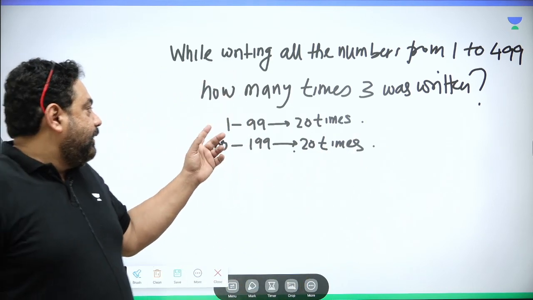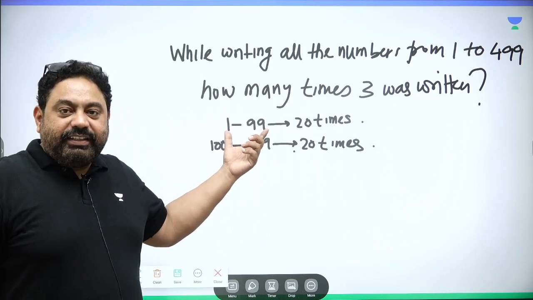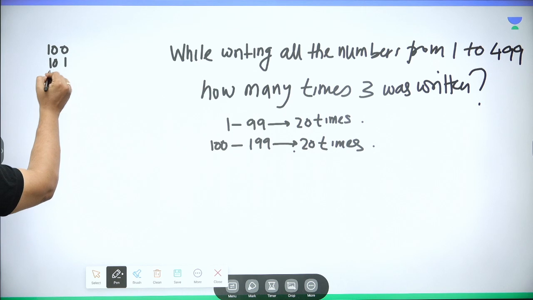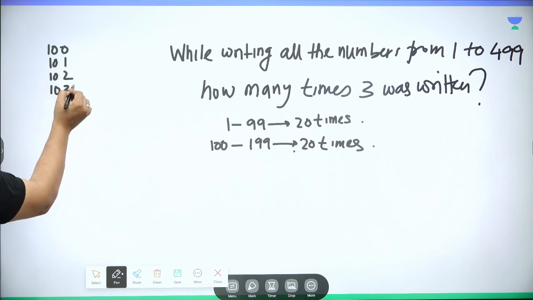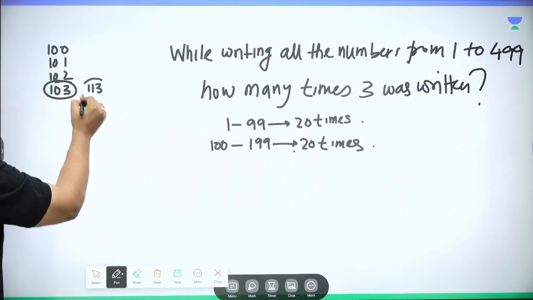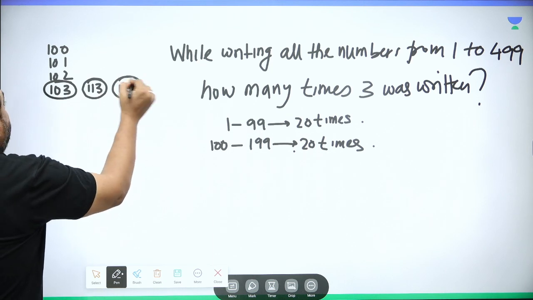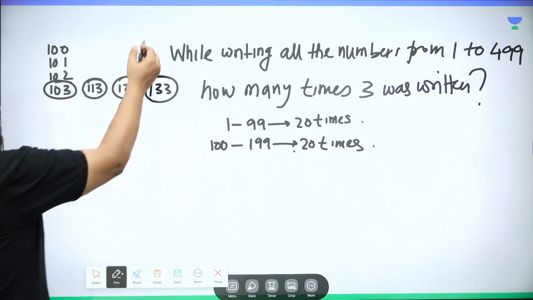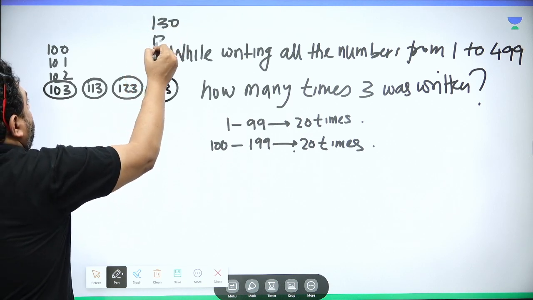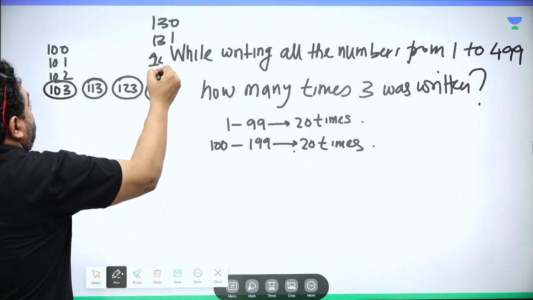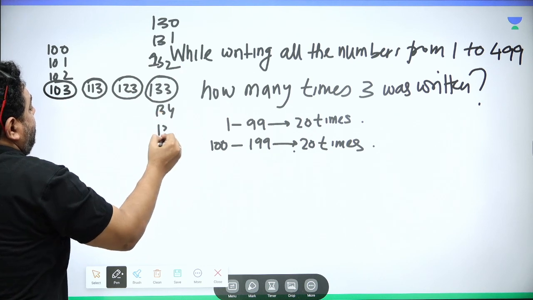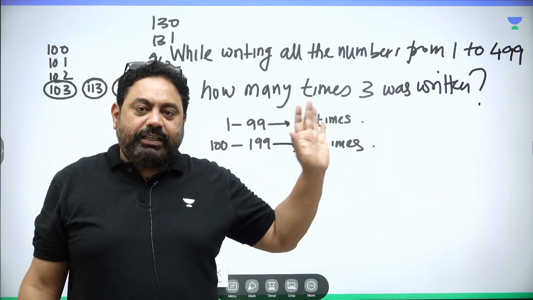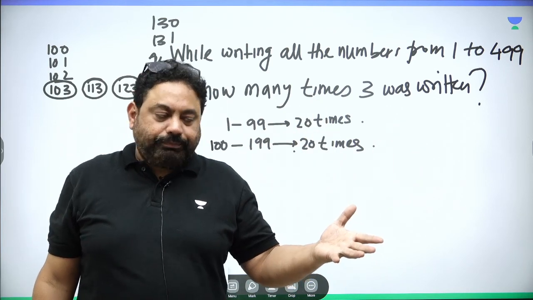Obviously, listen, you just need to understand this, that if I start writing 100, 101, 102, 103, so I'm getting 3 over here, 113, 123, 133, here is an extra 3, and then 130, 131, 132, 134, 135, and so on. So it's the same case as 1 to 99. It is not a different case.